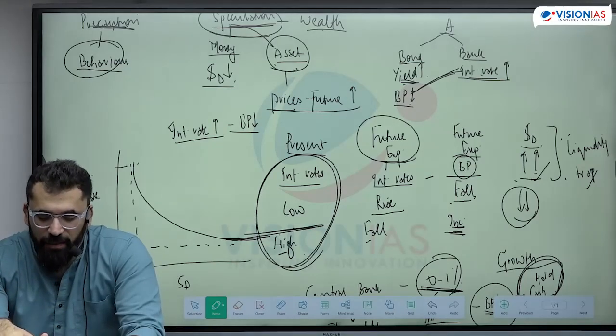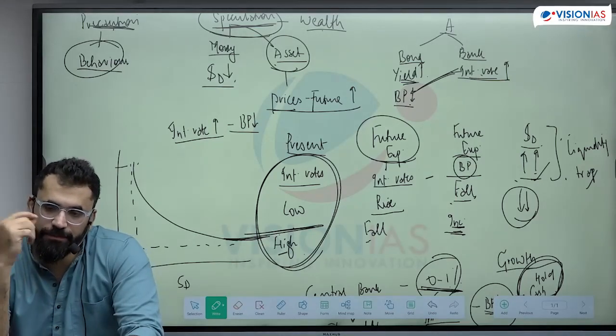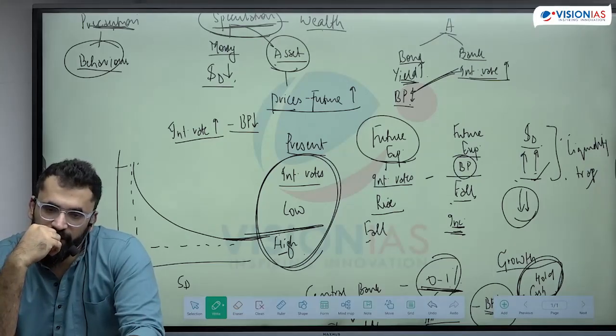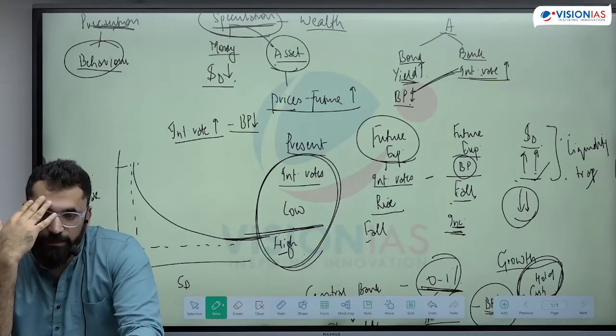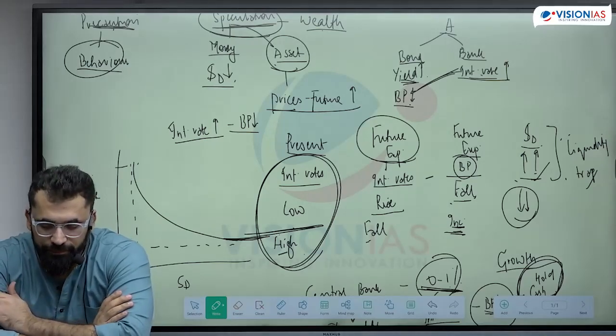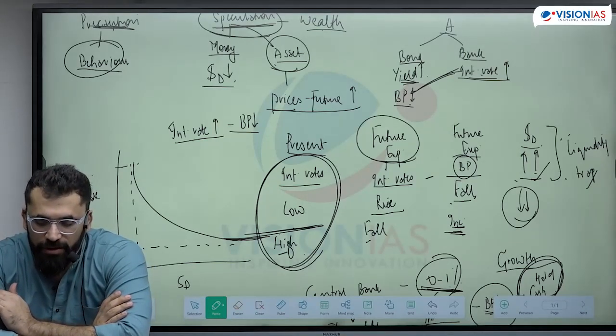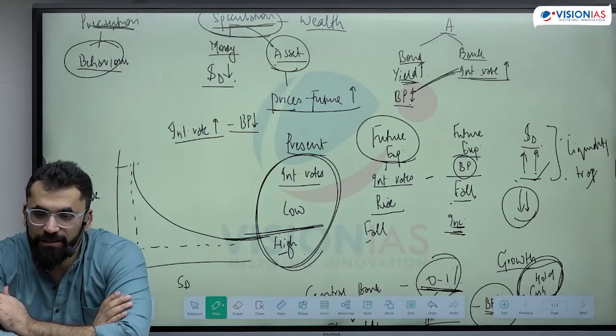The transaction demand is directly proportional to income and inversely proportional to the market interest rates.